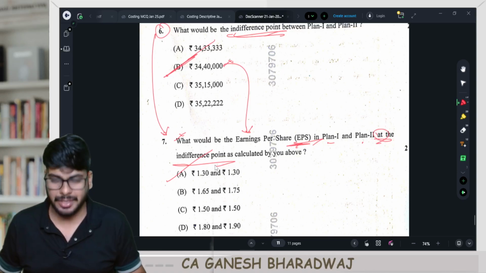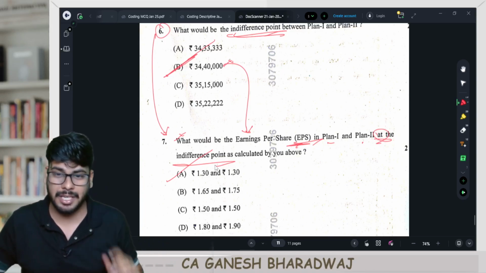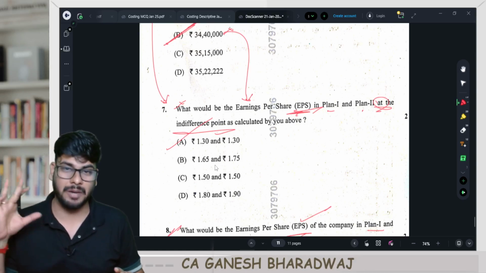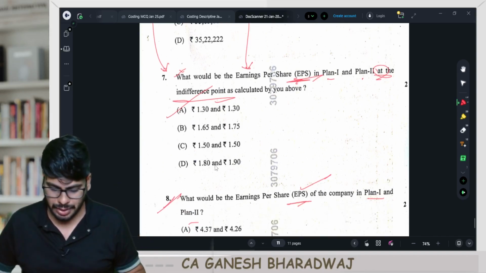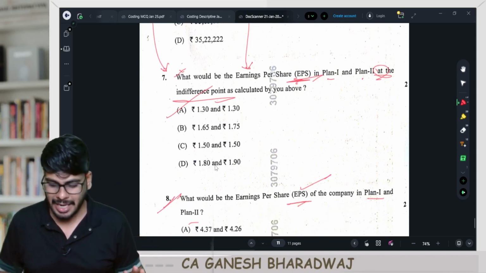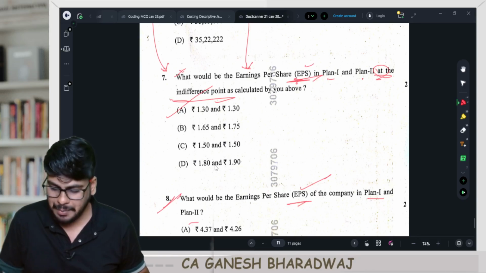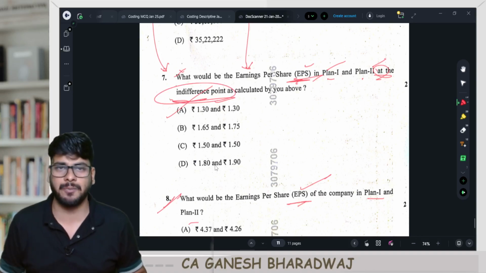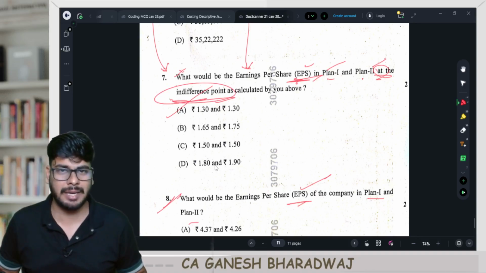So now what happens here, guys? Now this is where you need to be very smart. Let us say it already took some time and I'm not willing to spend more time here. The first thing I will do is look at what options they have given. They have asked to calculate the EPS under both the plans at the indifference point. Obviously, at the indifference point, EPS under both the alternatives will be the same, correct?